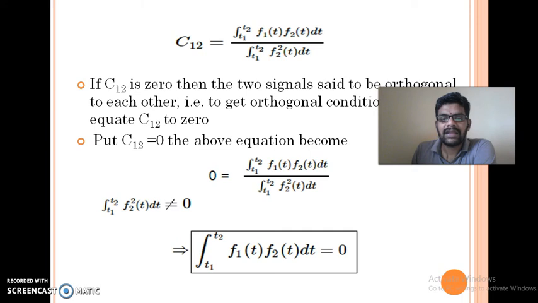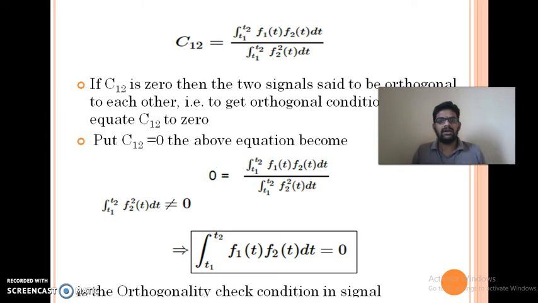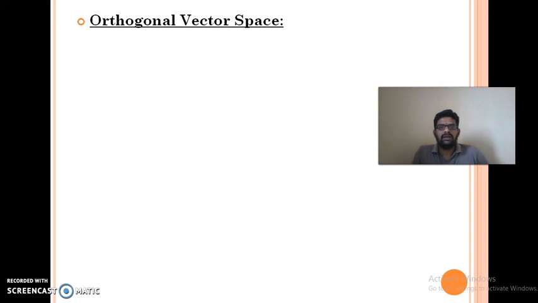So this is the condition for checking orthogonality. If in your examination anybody asks you to derive the orthogonality condition, or whether these two signals are orthogonal to each other or not, then you have to take those two signals, multiply them, and integrate over t1 to t2, the given interval. If it equals 0, then those two are orthogonal functions. If it is not equal to 0, they are not orthogonal functions. So this is the condition for orthogonality.